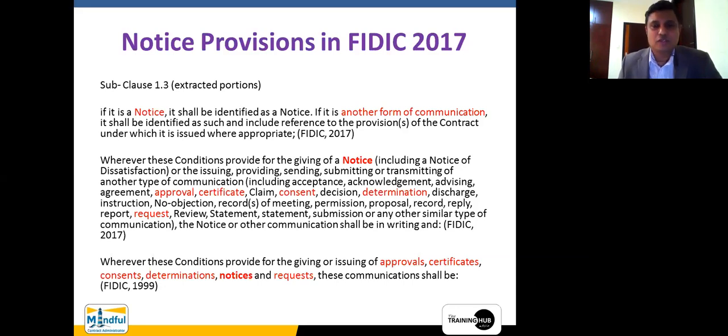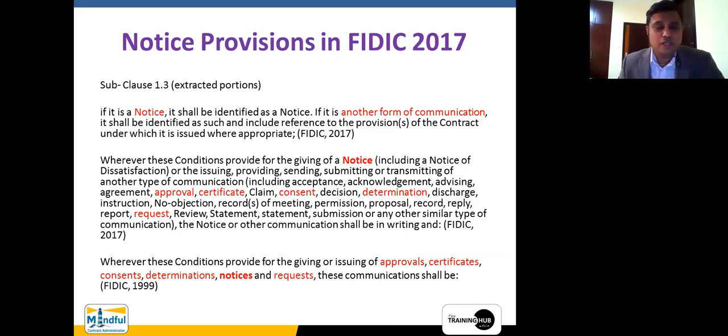Am I right? So when you are serving a notice, sometimes you may wonder whether or not you have to use that particular subclause. For example, if you are giving a notice under the extension of time clause, whether you have to give a notice, right? What is the subclause which is appearing in this one? So you may have a doubt about that.